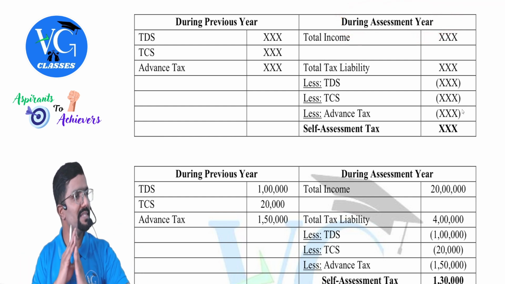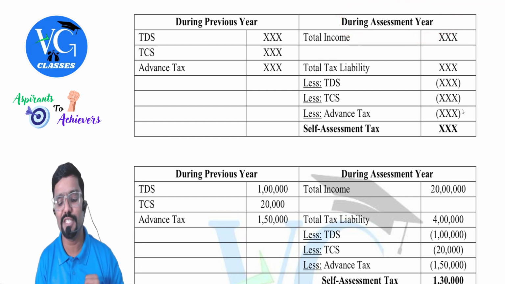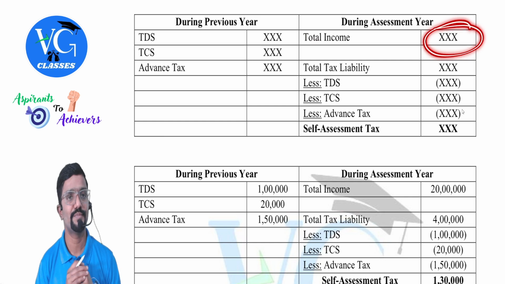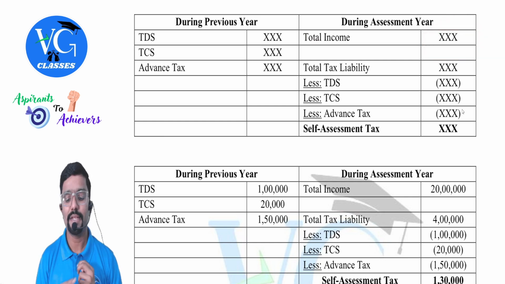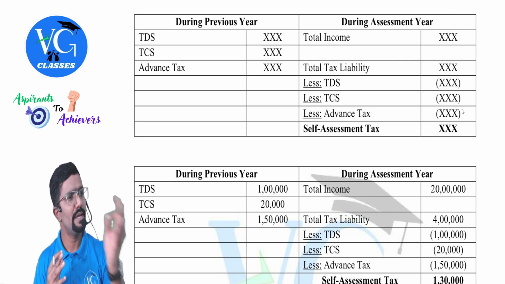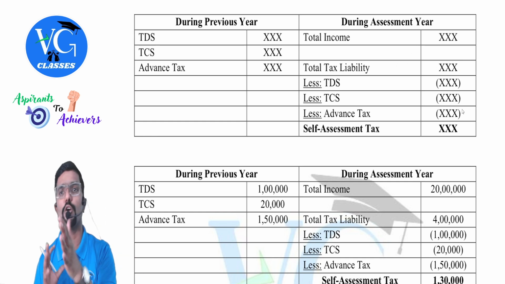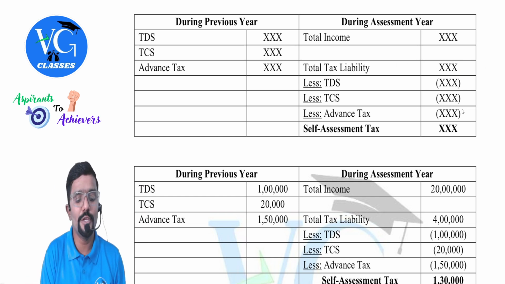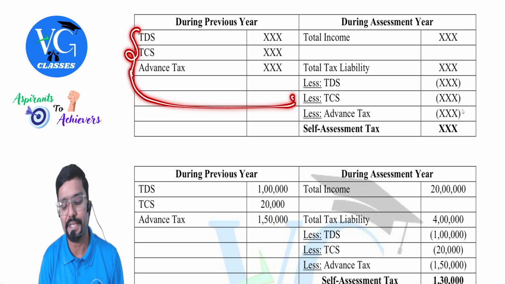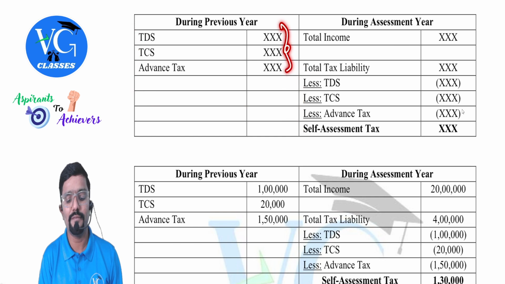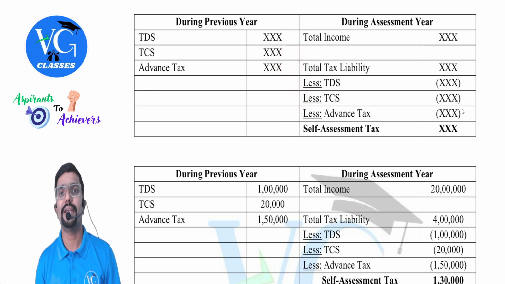In the assessment year, the previous year has come to an end. We know exactly how much income we have earned. Calculate it. Then calculate tax liability on it by applying whatever rate is applicable to the assessee as per the respective scheme, default or optional. Compute your total tax liability, including surcharges, everything. Then whatever you have paid here, you will get a credit here. Means, should I pay it again, sir? No. Whatever I have paid here, we will get a credit, guys.